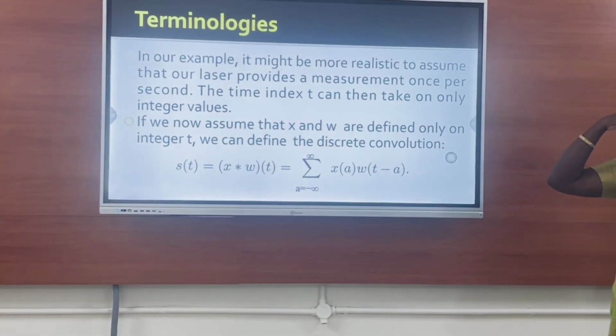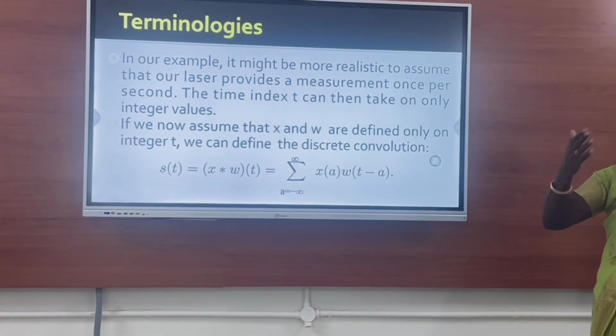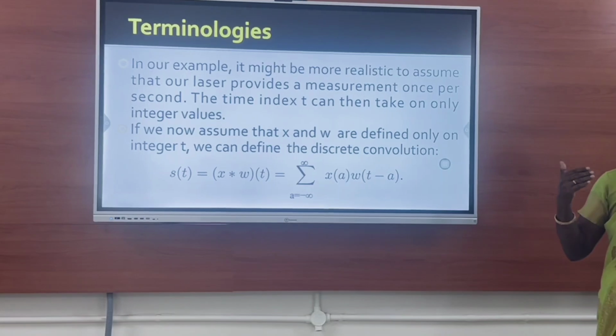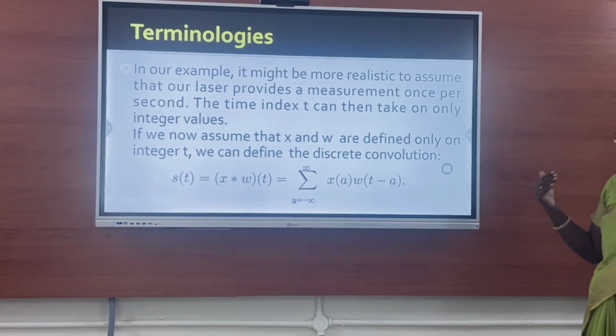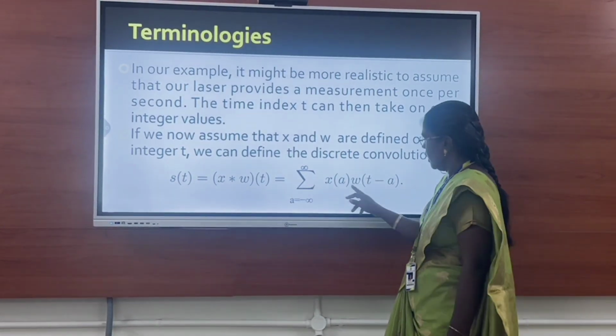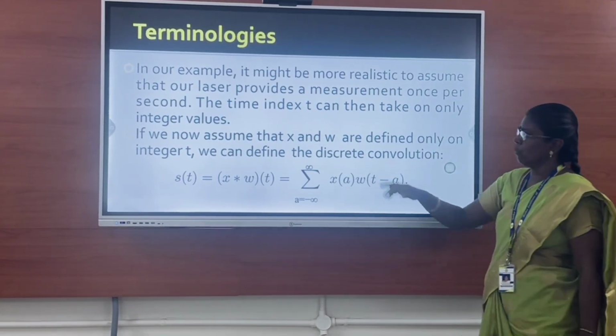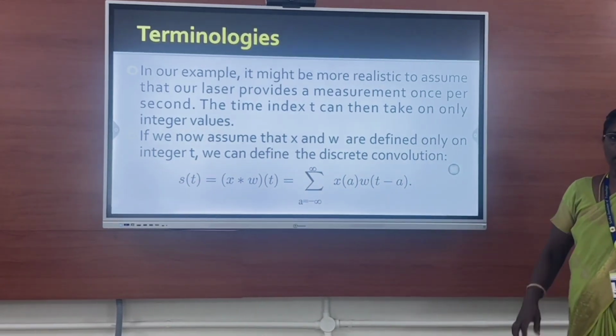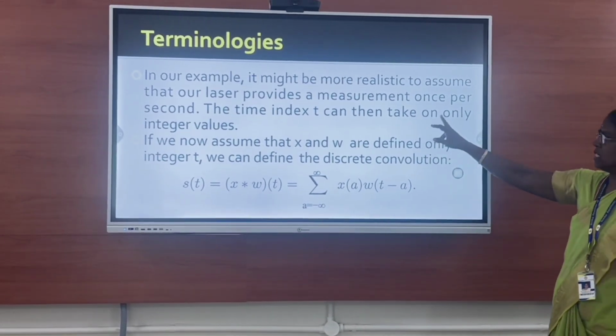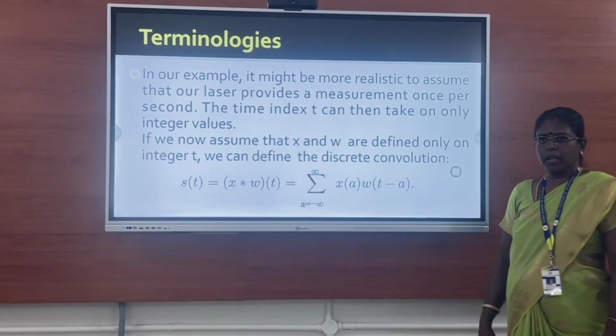Say for example, if you are starting with t as 0, then after some time period, t is equal to 5 or something like that. If you want to calculate the value, then we have to take the previous value also. So in discrete intervals, we have to calculate the convolution values. Mostly we will be using integer values. We won't use real values.